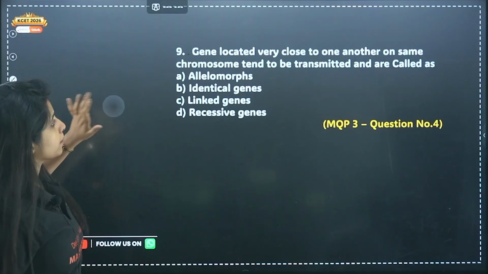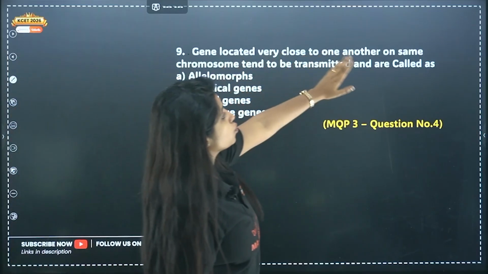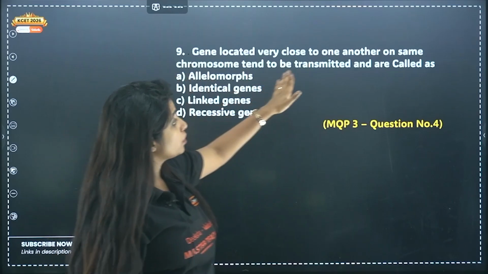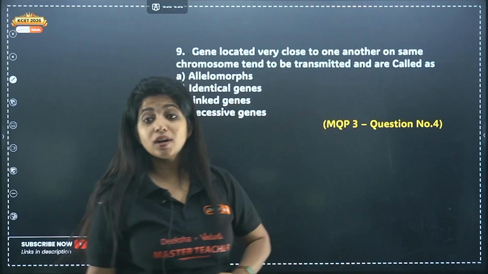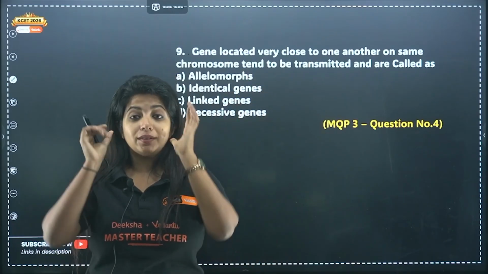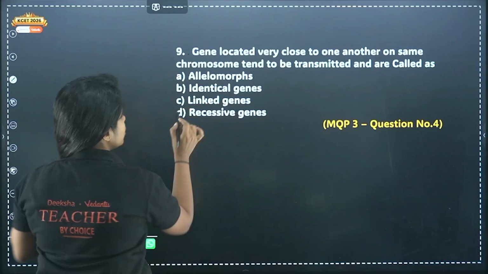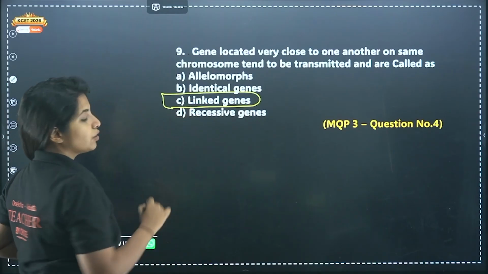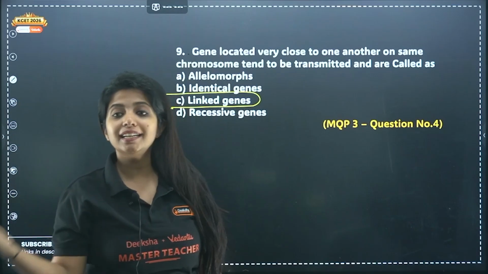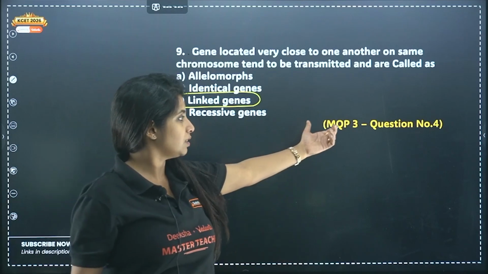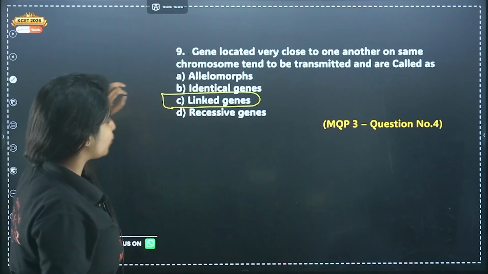Now question number 9. Genes located very close to one another on chromosomes tend to be transmitted together and are called as. They are very close to each other. What do you call them? Linked genes. If we want to be specific, then tightly linked genes or closely linked genes. This is MQP3 question number 4.